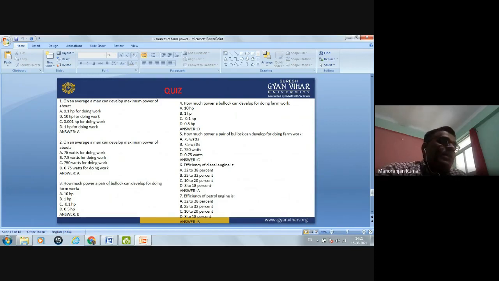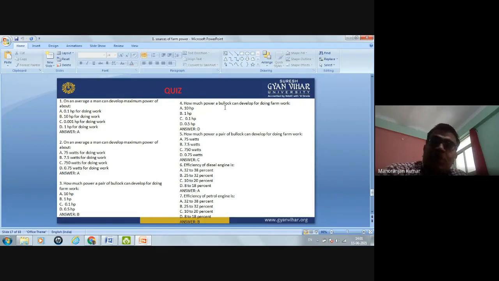In the second problem, on an average, a man can develop maximum power of about... The question is the same, just the unit has been changed. So 75 watts. How much power can a pair of bullocks develop for doing work? A pair of bullocks, how much power is developed? 1 HP. 1 HP means 746 watts or 750 watts.